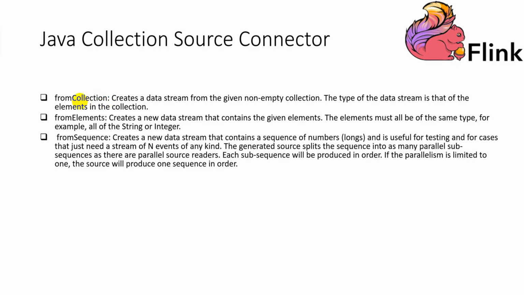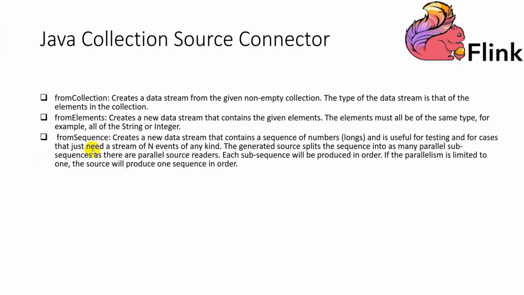Second, fromElements creates a new data stream that contains the given elements. The elements must all be of the same type, for example, all strings or integers.